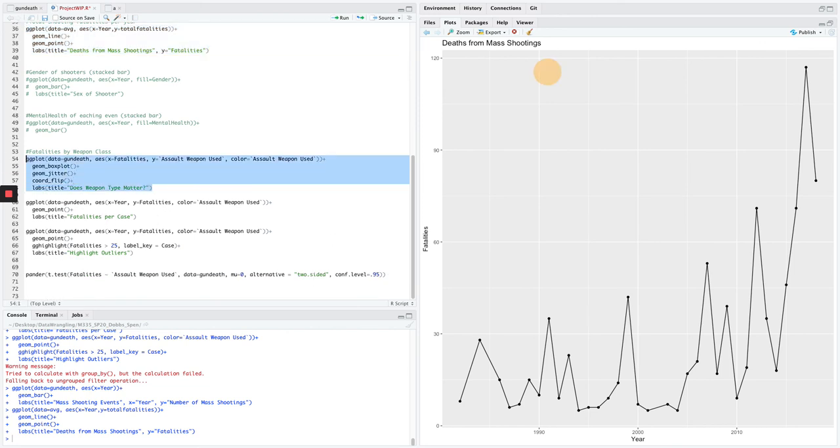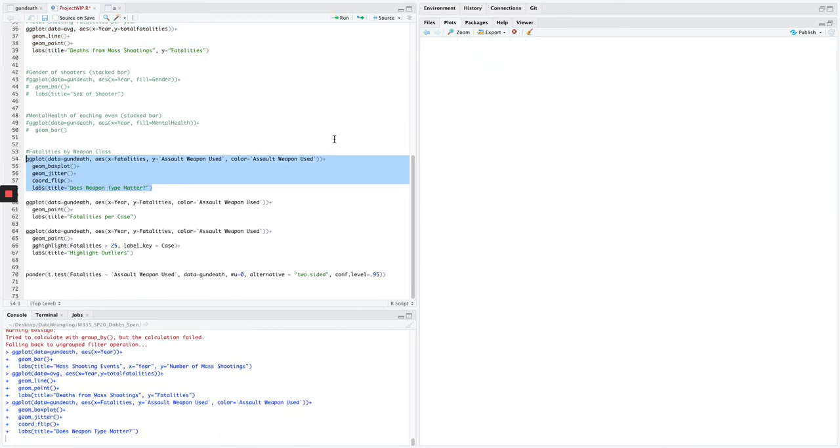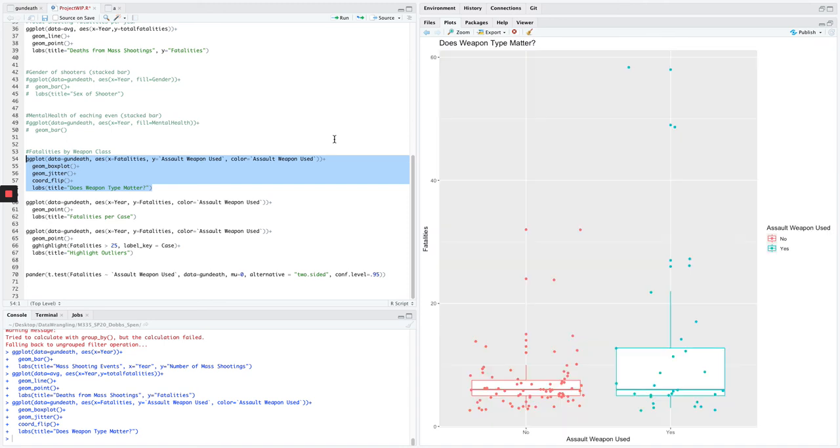And so really the question here that I want to leave you to decide is, does it matter? If they were banned, would it make a difference? That's for you to decide.